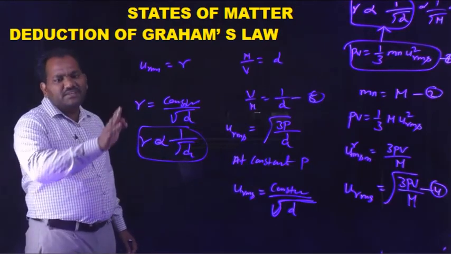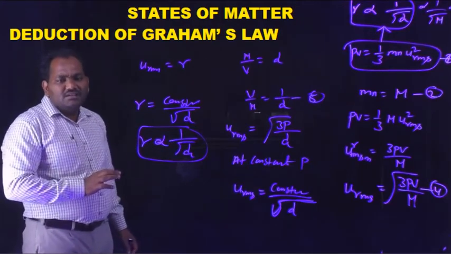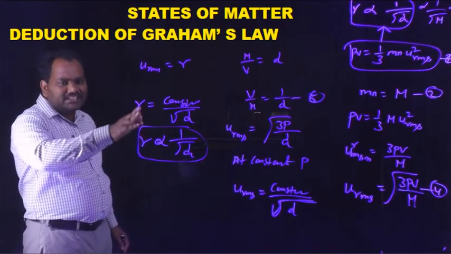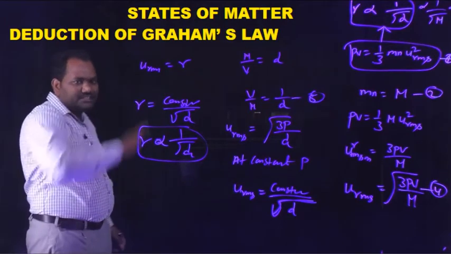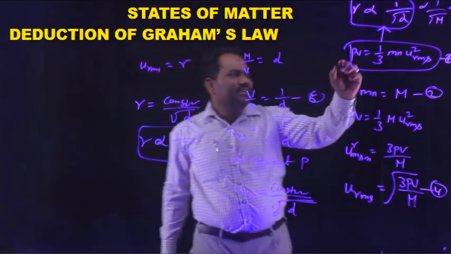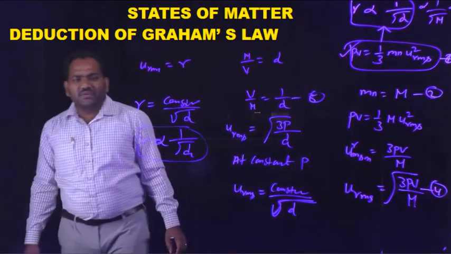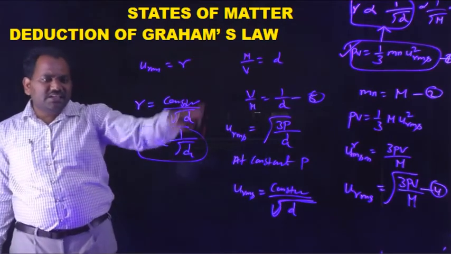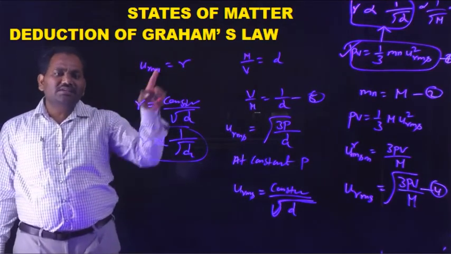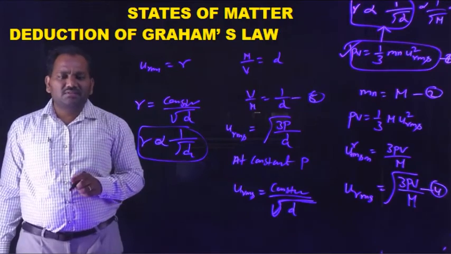Like this we can derive Graham's law mathematical expression from the kinetic gas equation, that is PV is equal to 1 by 3 Mn U square RMS. This is the deduction process. Clear?